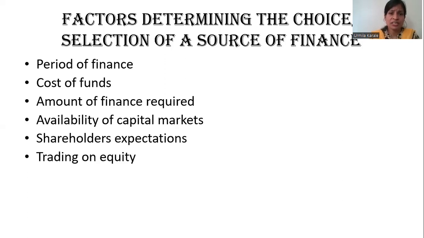Trading on equity. This benefit refers to the use of borrowed funds for maximizing your earning per share. When you use more and more borrowed funds, you get two benefits. One benefit in the form of cost saving, since we have seen borrowed funds are less costly. And the second benefit in the form of tax saving. If you're using borrowed funds like debentures and term loan, the interest you pay on these sources is a tax-deductible expense.